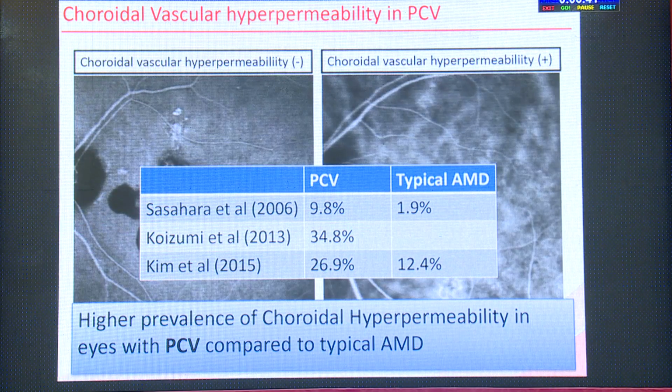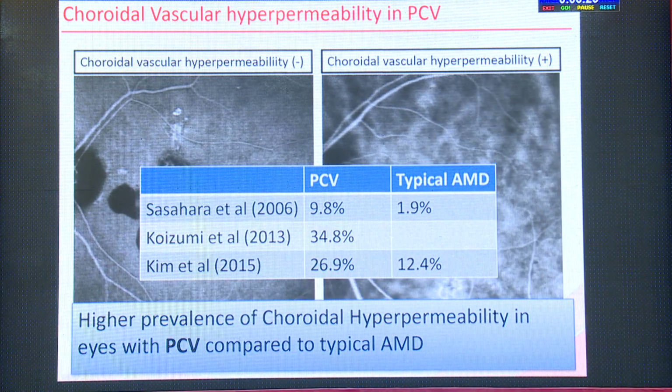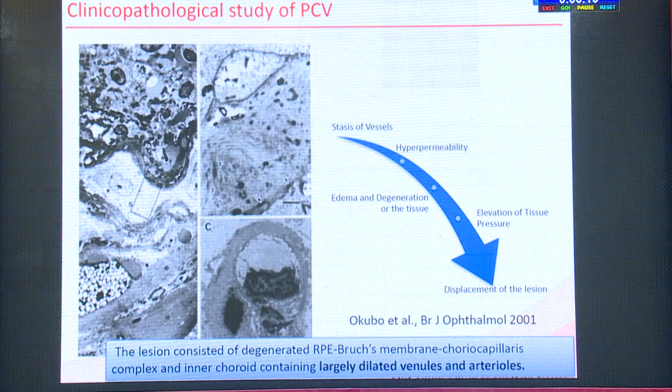If you compare patients with choroidal hyperpermeability with those without, now these are eyes of PCV, and you can see that almost 30% of eyes of PCV can have choroidal hyperpermeability on the ICG. And if you compare them with AMD, some AMD eyes may also have hyperpermeability of the choroid on the ICG, but this is much more prevalent in conditions such as PCV.